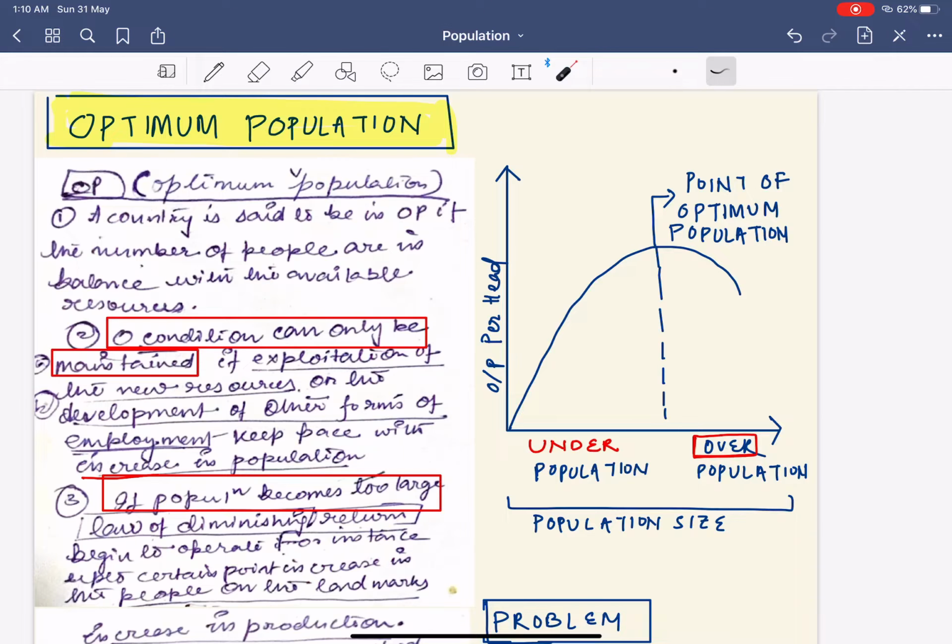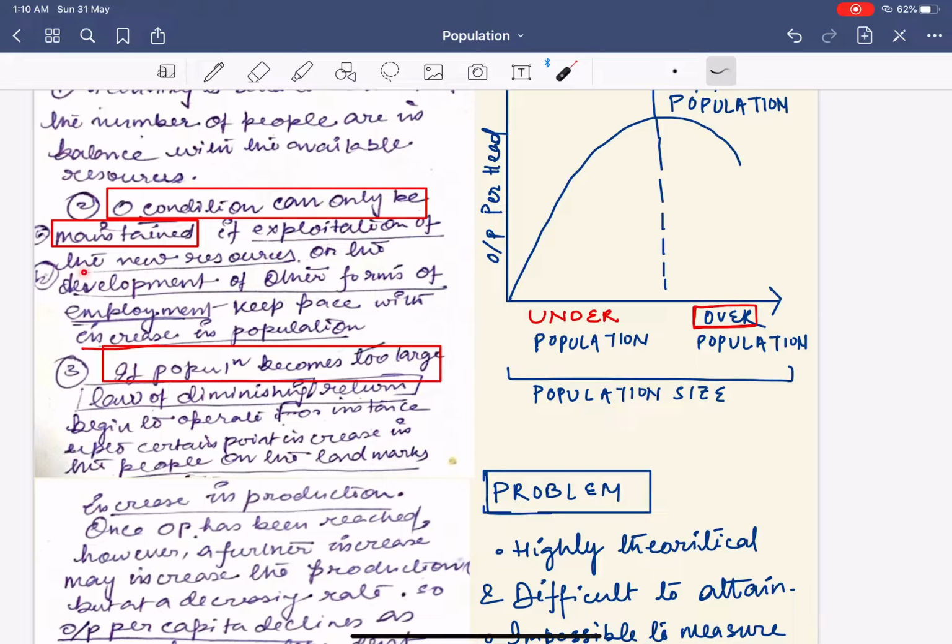Optimal condition can be maintained if exploitation of new resources or the development of other forms of employment keep pace with increasing population. It says that if your population is increasing, then you should also increase your new resources or other forms of employment so that we can feed the population properly.